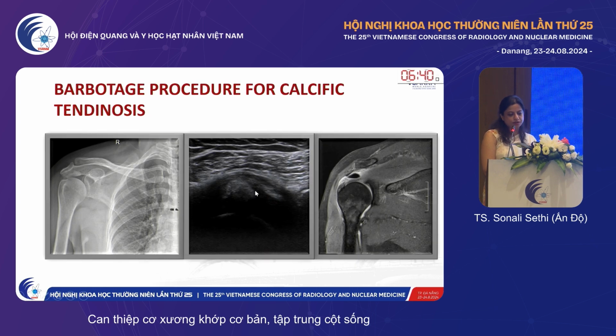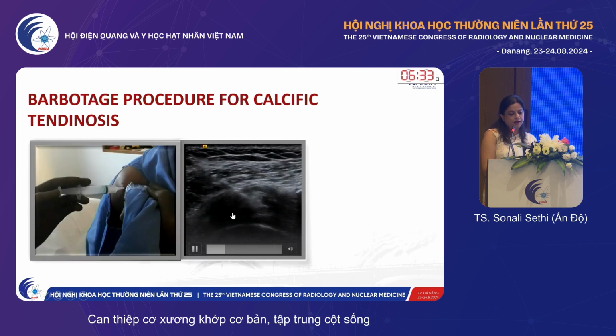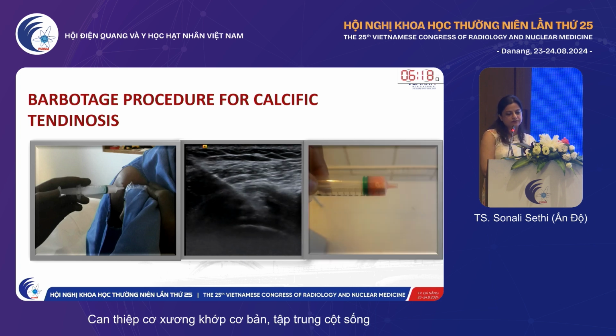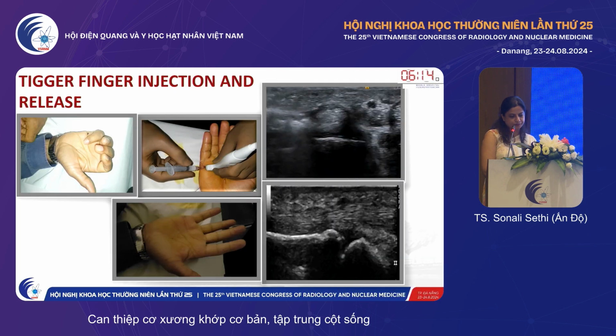Barbotage, I want to tell you, because it's a very gratifying procedure, gives good pain relief to the patient. This is a dense calcific deposit. A local anesthetic is first injected to numb the area because it's going to be extremely tender. Then in one pass, you insert the needle into it and create a vacuum with a syringe containing normal saline. With back and forth movement with the vacuum, this is the calcium that we have been able to aspirate.